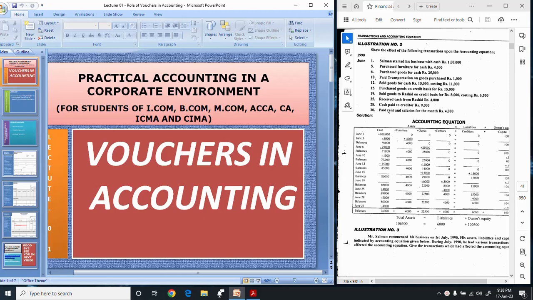From today we are going to start our program Practical Accounting in a Corporate Environment. The purpose of this program is to provide complete understanding to students of Commerce, ACCA, MBA, ICMA, CIMA and CA about how accounting tasks are being performed on a day-to-day basis in an organization.